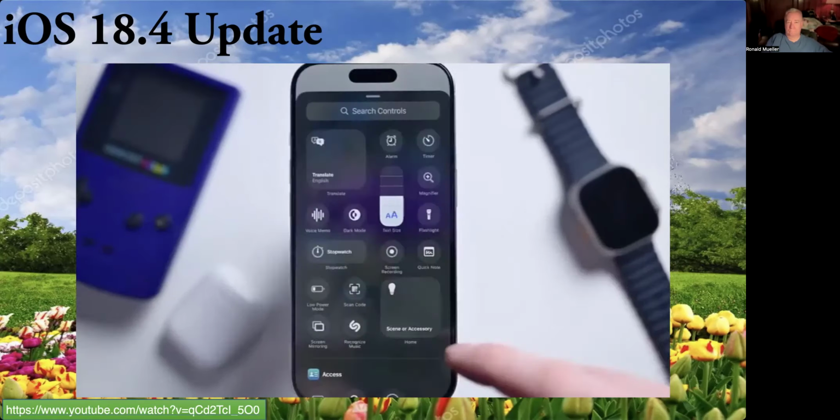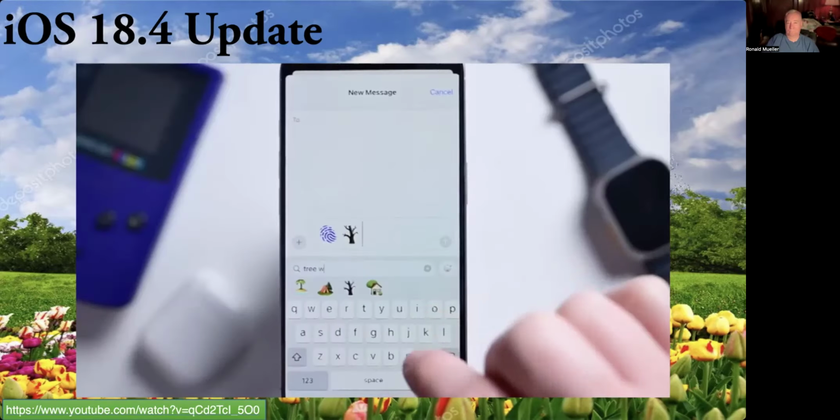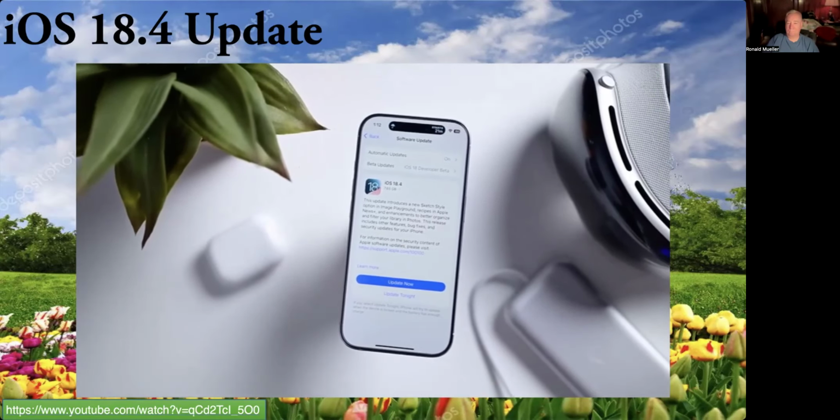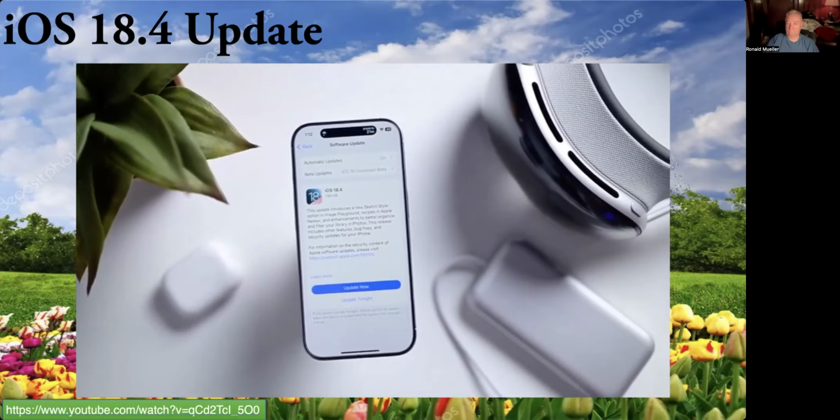Apple just released the massive iOS 18.4 update. Let me walk you through everything that is new.